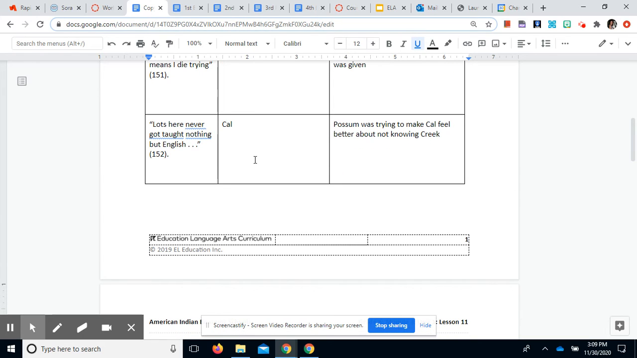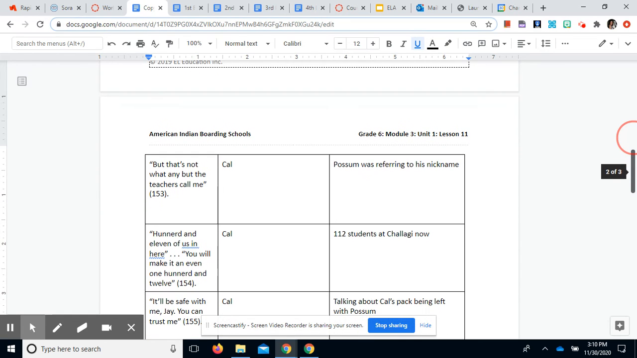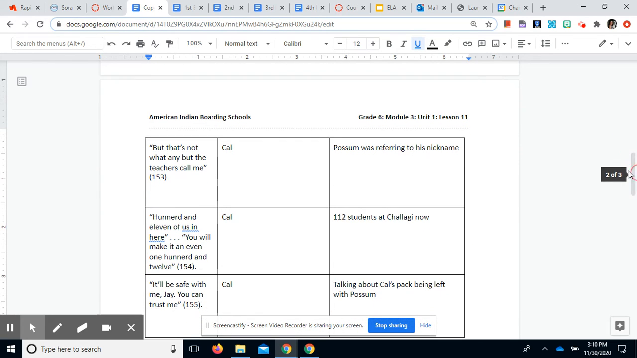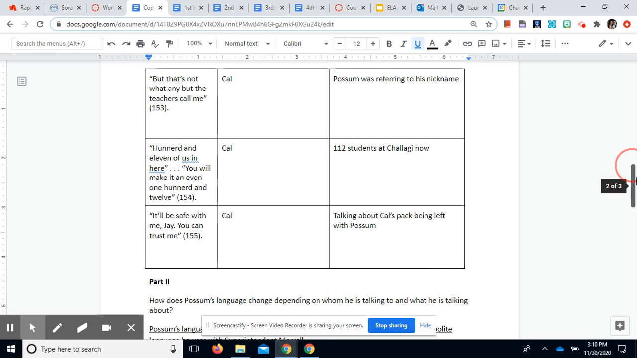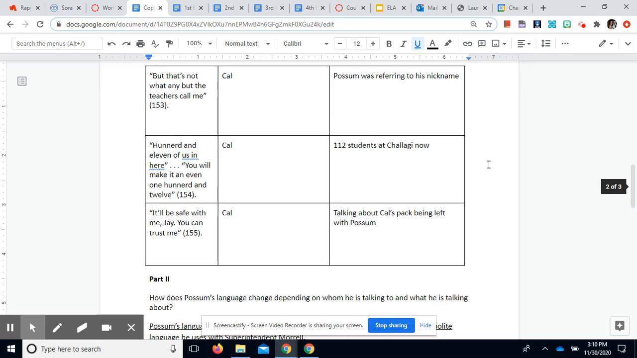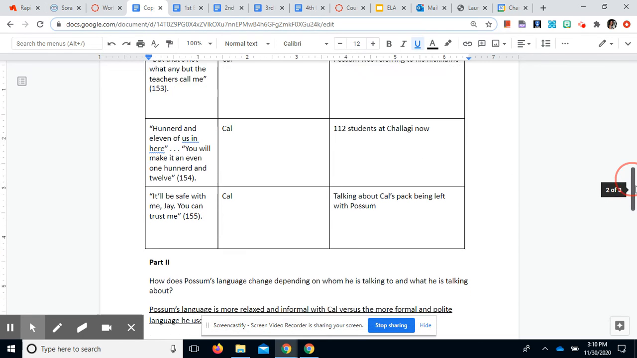And the first one, "Lots here never got nothing taught but English." Possum is trying to make Cal feel better for not knowing any Creek language. "But that's not what any but the teachers call me." Again, to Cal, Possum was referring to his nickname or his moniker being Possum. "111 of us in here. You will make it an even 112." Possum saying to Cal that there are now 112 students at Shillogee with him.